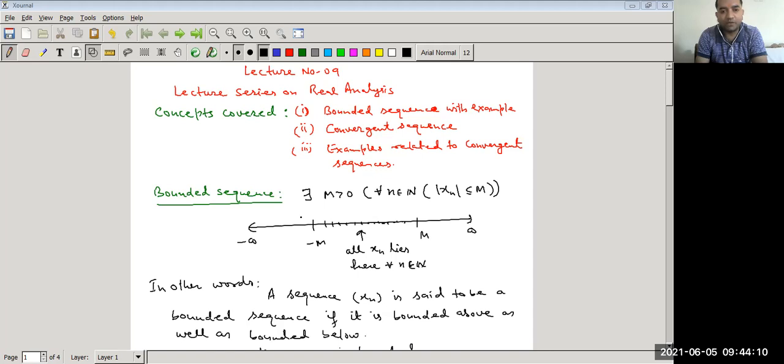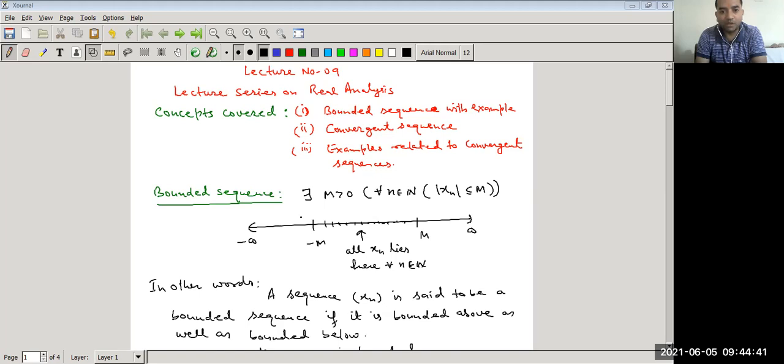In this lecture we are going to discuss convergent sequence. The concepts covered in this lecture are bounded sequence with example. We are discussing some examples related to bounded sequence, convergent sequence, the geometric approach, how we can think about convergent sequence geometrically, and after that we will discuss some examples related to convergent sequence.